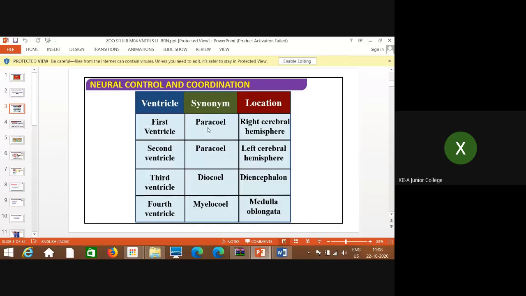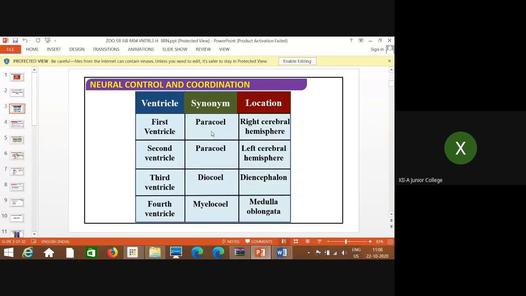These are parallel, that is why they are called paracele. Cele means cavity. You remember, so many times we have used this word last year also. Cele is cavity. So the ventricular system is nothing but a set of communicating cavities within the brain.